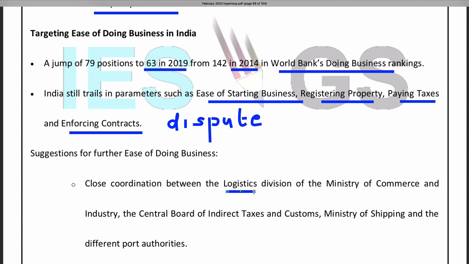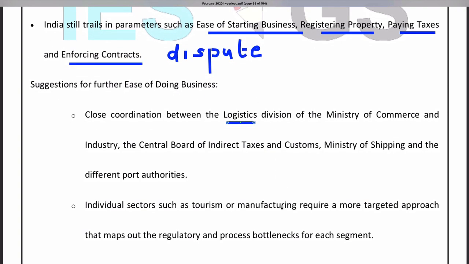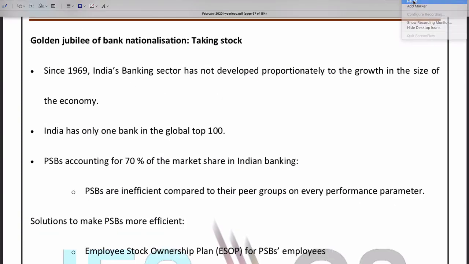So there should be a single policy that is controlling this, and there needs to be coordination between logistics division, commerce and tax to enable this, because each and every point may have some taxes, some other regulations. There is difference between state boundaries. So for this only we have come up with integrated tax laws like GST to avoid waiting at the state borders. So still more improvement is required in this section.